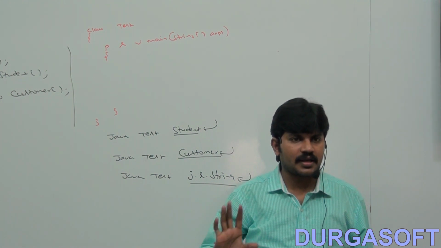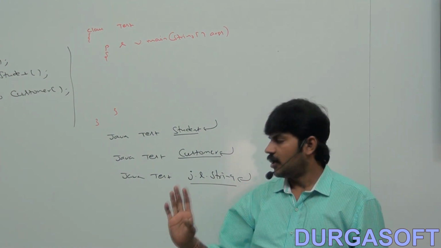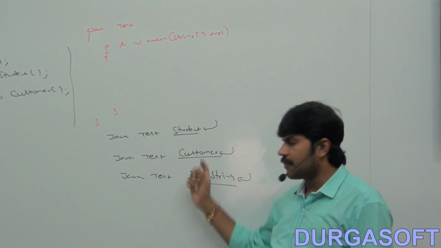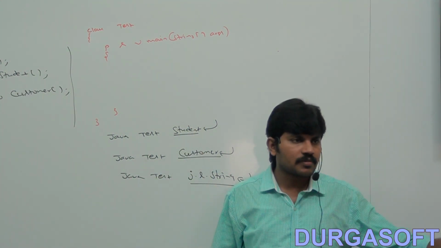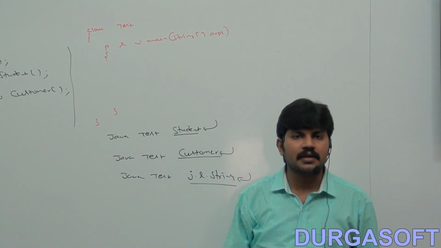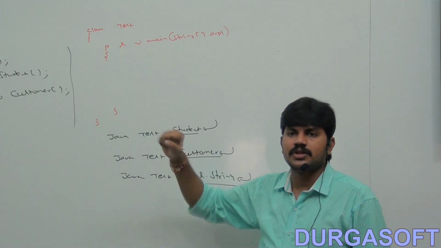I only have the new operator. I don't know the class name at the beginning. It is available at runtime, from the command line argument, or from a file, or from a database. We don't know the class name at the beginning. How can I create an object by using the new operator?